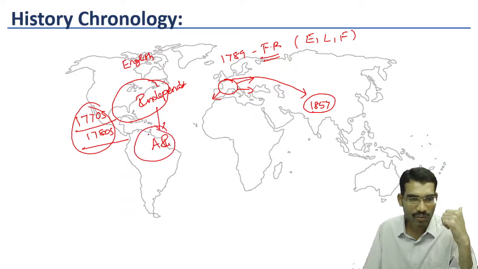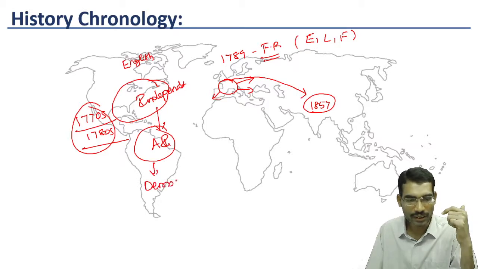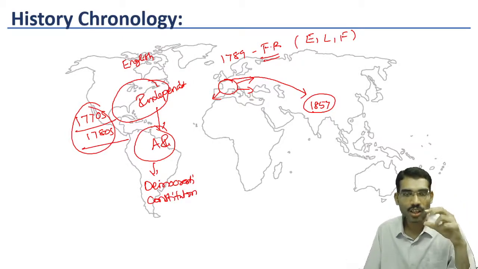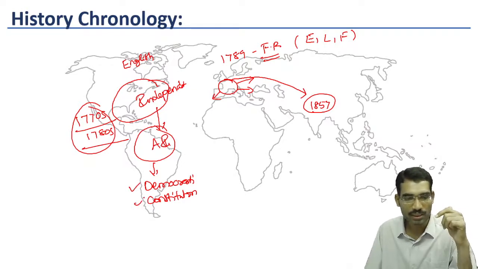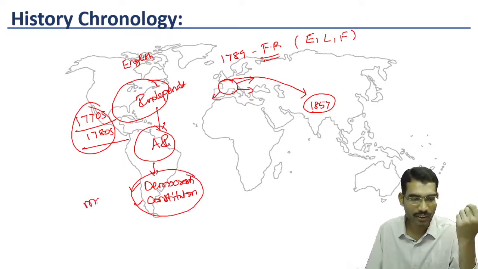They created a democratic, constitutional society, with no authoritative or arbitrary power. A democratic constitution was the basis of governance. These kinds of ideas we call modern ideas.